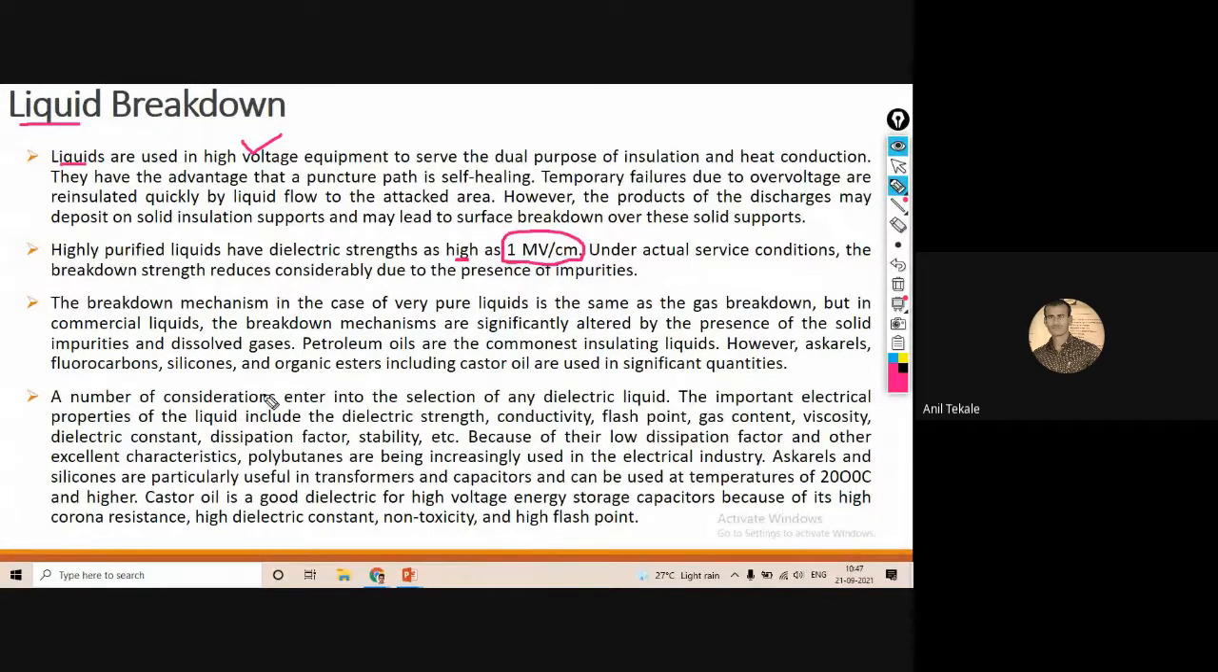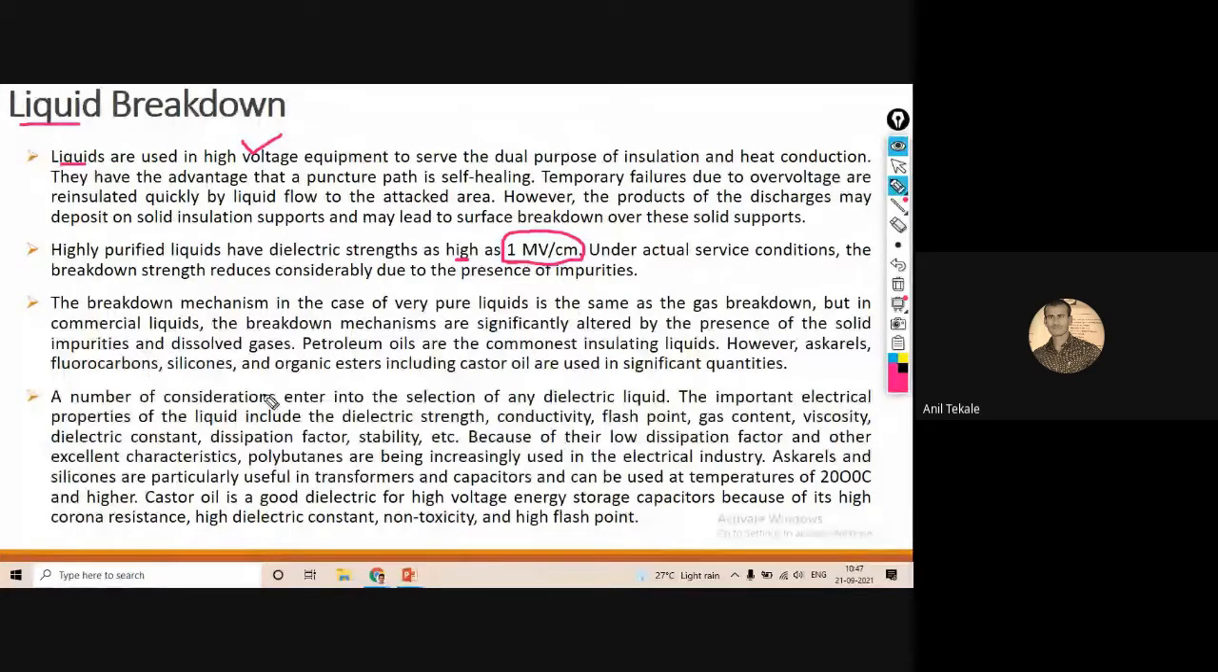As we know, petroleum oils are used as common insulating liquids, and also fluorocarbons, silicones, and organic esters are used in significant quantities. When selecting a dielectric liquid, we should understand some electrical properties: the dielectric strength, conductivity, flash point, gas content, viscosity, dielectric constant, dissipation factor, and stability. We have to understand all these properties before considering any liquid